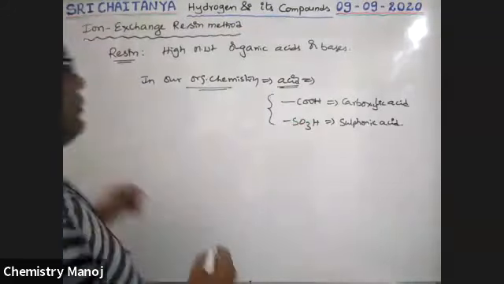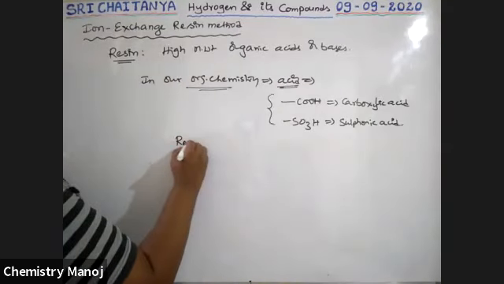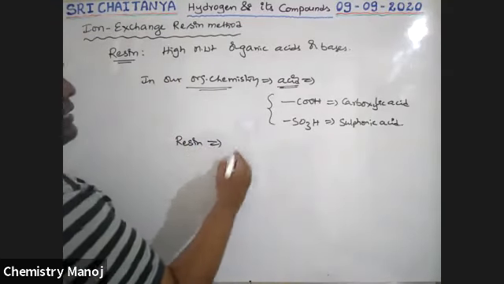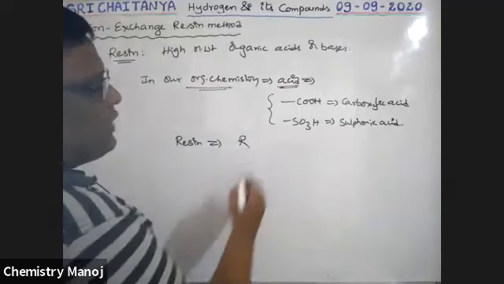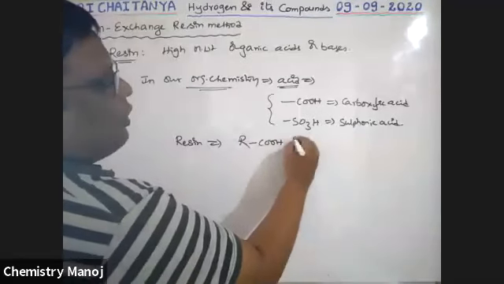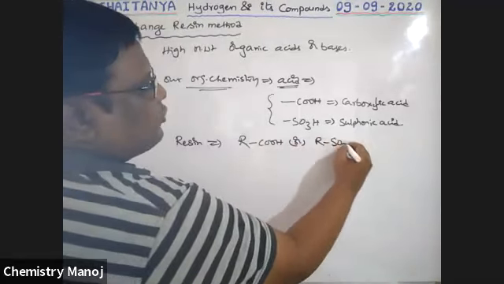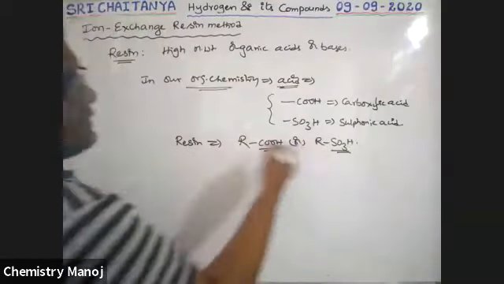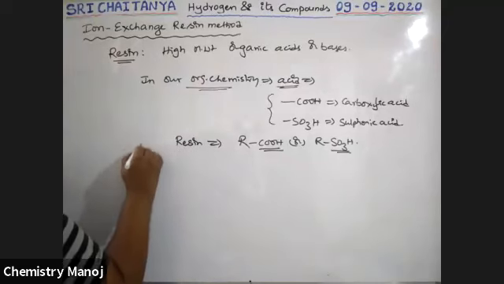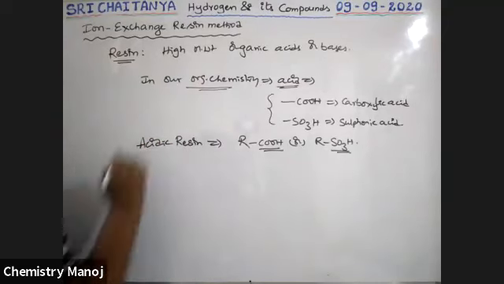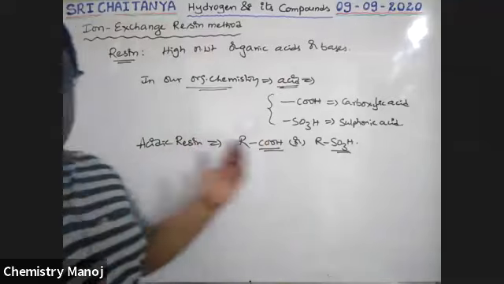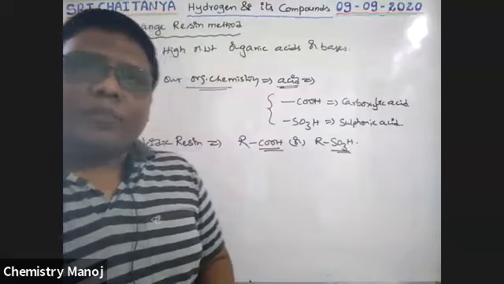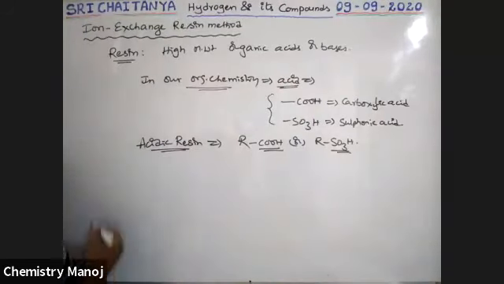So let us take our resin as R, with a high molecular weight, with COOH, or R with SO3H. This is the acidic group set. These are the resins having acidic groups. That's why this resin is called an acidic resin. So acid group resins are called acidic resins. So this is our resin, and later we will use it.